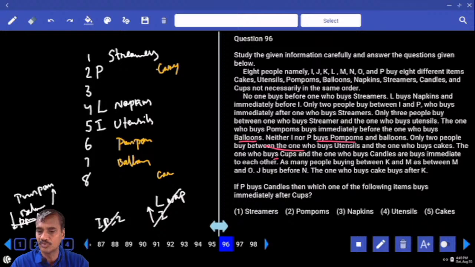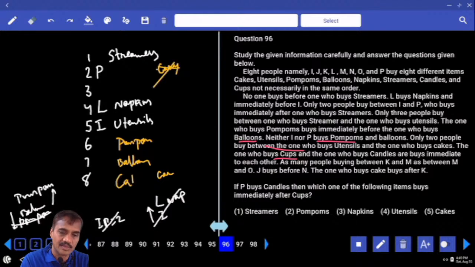And the ones who buy cups and candles are immediate to each other. Now cups and candles are immediate to each other, so you cannot have cakes here. Hence cakes must be here. Now if cakes is here, cups and candles in any order. As many people between K and M, M and O, M must be exactly between K and O.